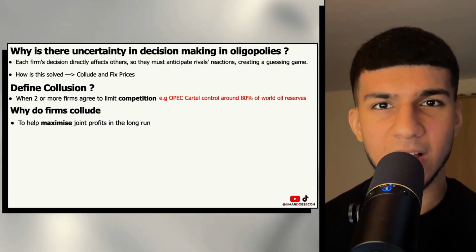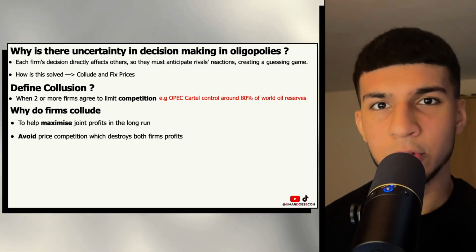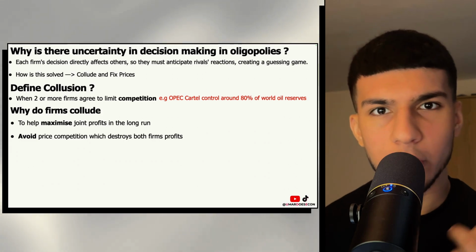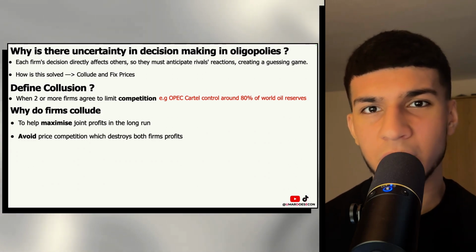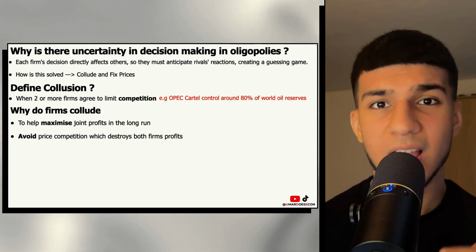And then secondly, another major reason is competition. If firms are colluding, they are no longer competing on price, meaning they can avoid that horrible price competition, for example price wars, desperately undercutting each other, which in turn does lead to destroying both firms' revenues and profits.